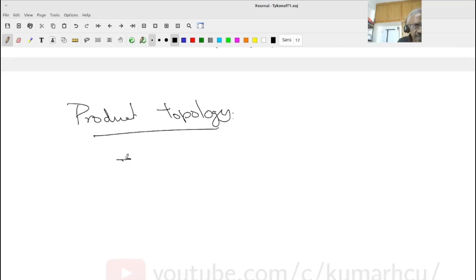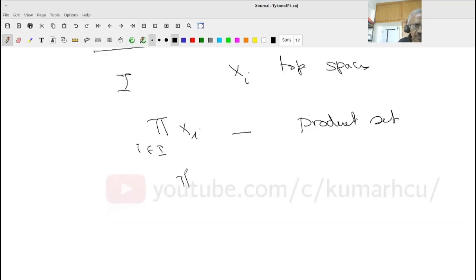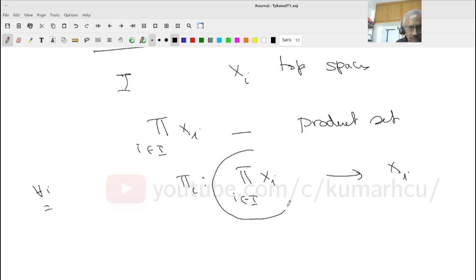So, for I an indexing set and the Xi's now assumed to be topological spaces, we make the product of the Xi. This is just a Cartesian product, a product set. Now, for topology, we had already defined the maps from the product to Xi, for all i. So what I want is, fix an i, a topology on this set so that this natural map becomes continuous.